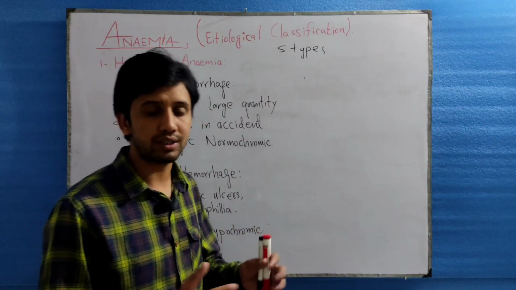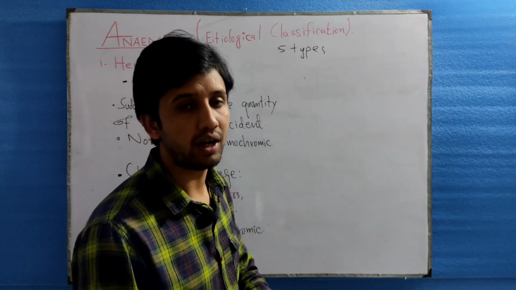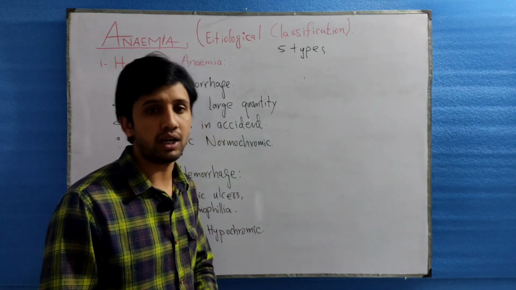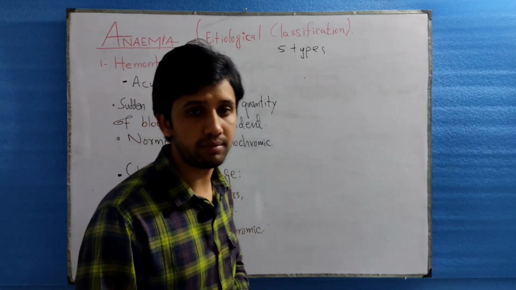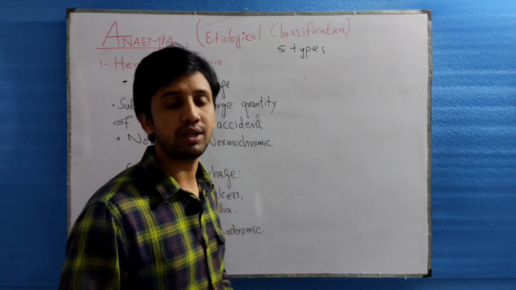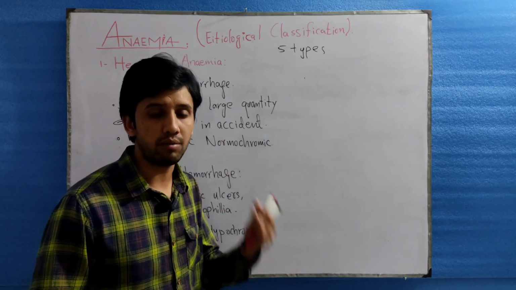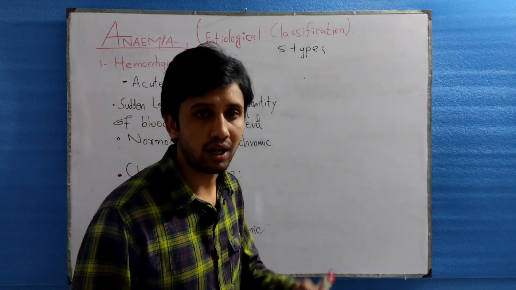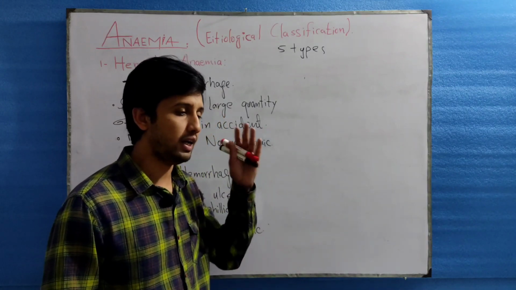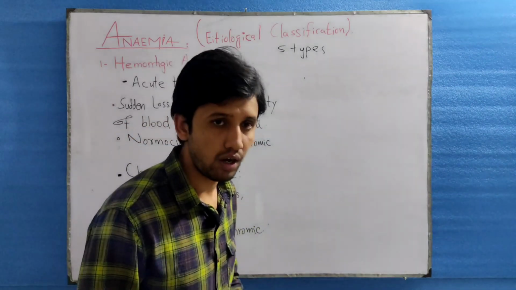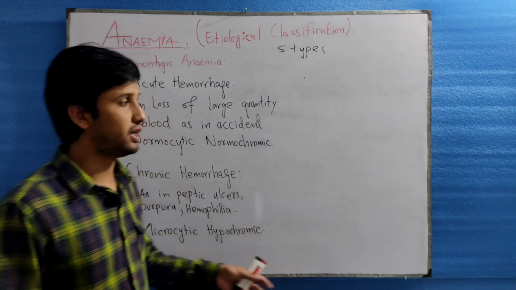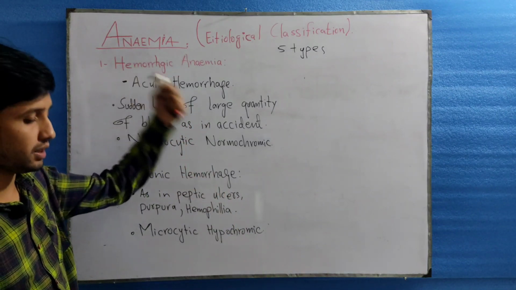We were discussing the classification of anemia, in which we have divided anemia etiologically into 5 types. Number 1 was hemorrhagic anemia, the second one was hemolytic anemia, then aplastic anemia, iron deficiency anemia, and the anemia of chronic diseases. Now we are going to discuss the first one. Number 1 is hemorrhagic anemia.